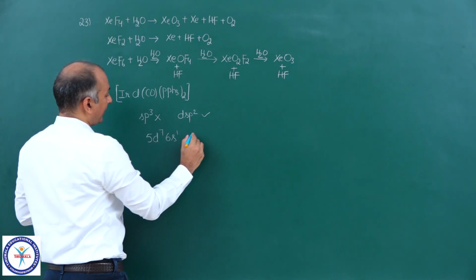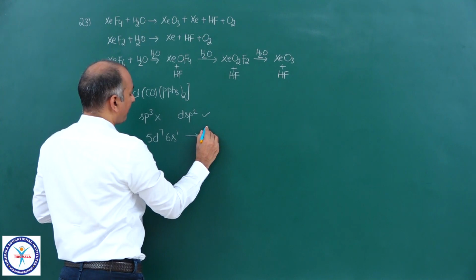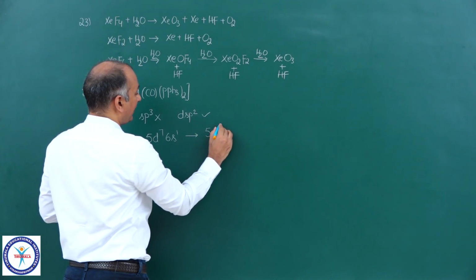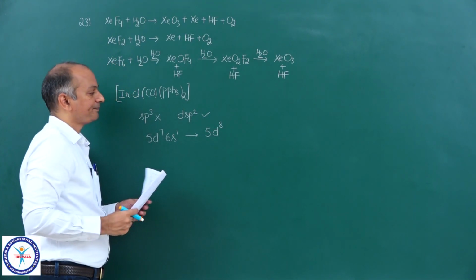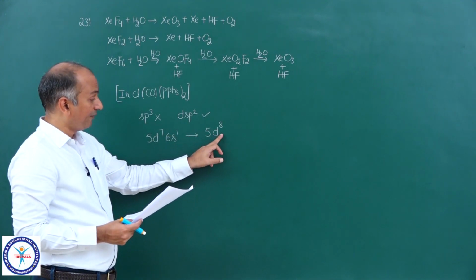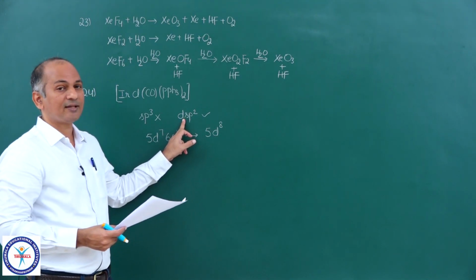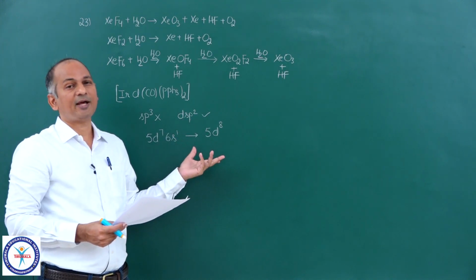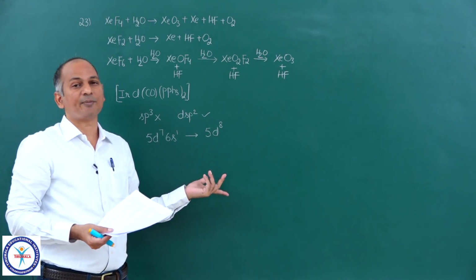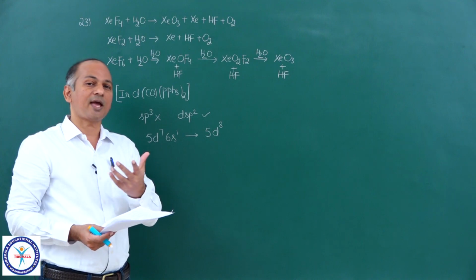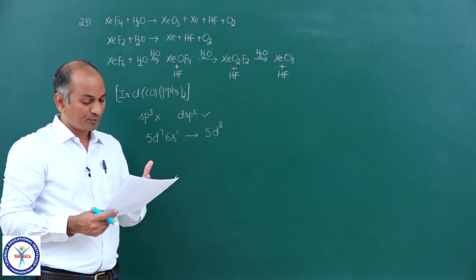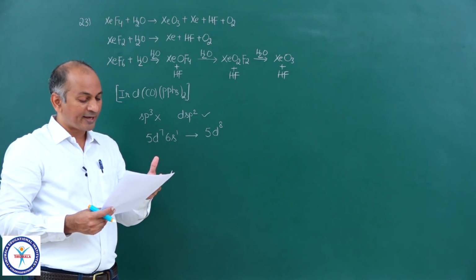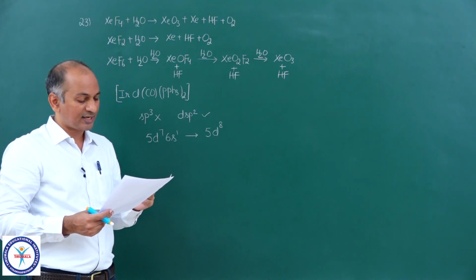Now there will be complete pairing, and on pairing this becomes 5d8. So one d orbital will be vacant, and that participates in the hybridization. So it must be a diamagnetic complex. There is no unpaired electron; all electrons have got paired up. So the spin-only magnetic moment is 0. That is correct. The third option is correct.